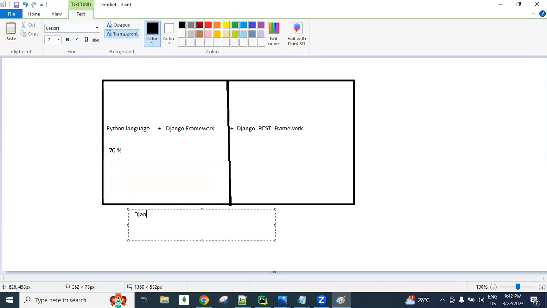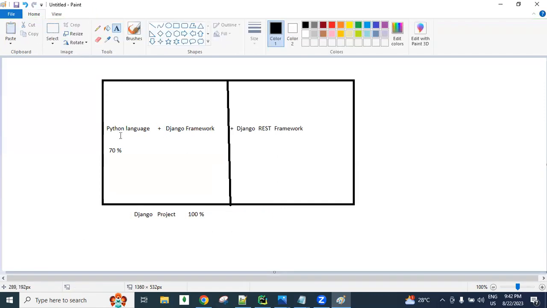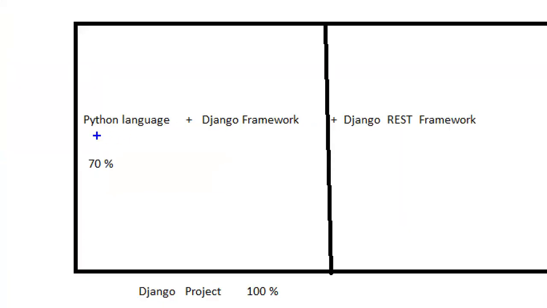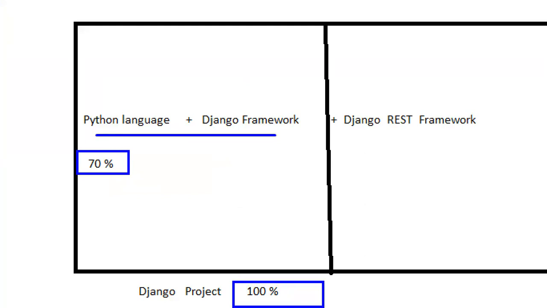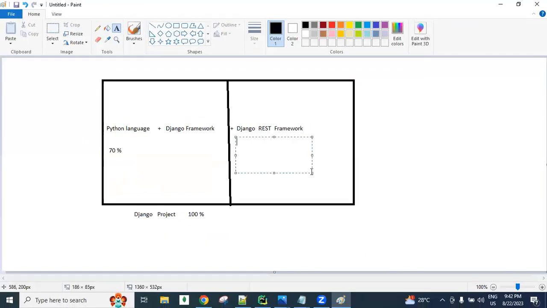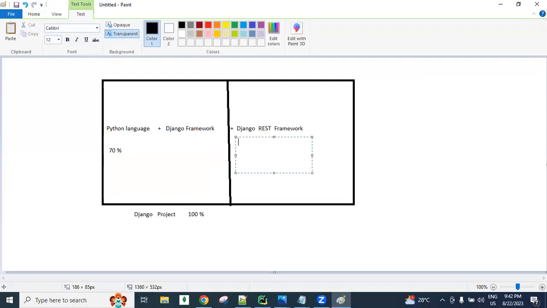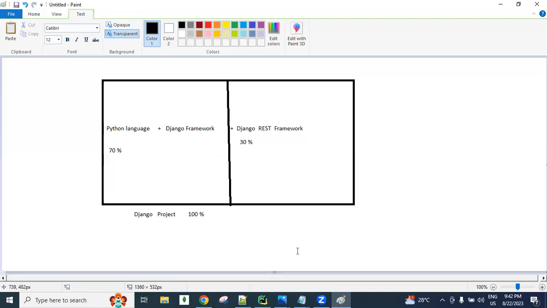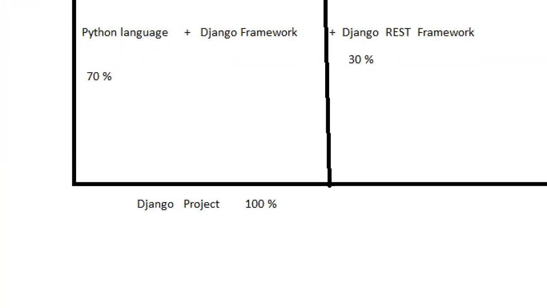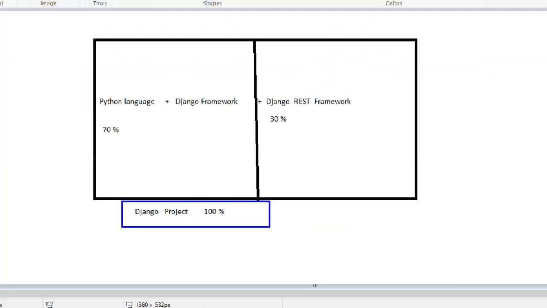So if you want to develop a Django project 100%, using only the Python language and Django framework, it is not completing. 70% of the project you can complete, then the remaining 30% of the project is pending. So by using the Django REST framework, we develop the remaining 30% of the project code. Then 70 plus 30 is 100% complete.